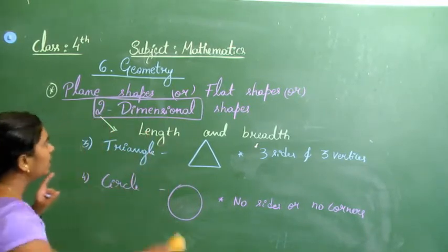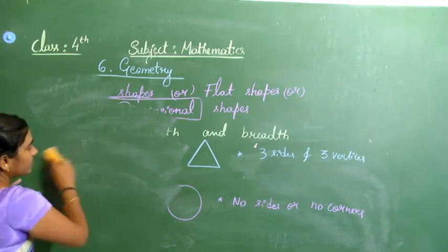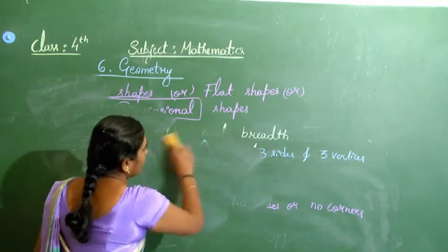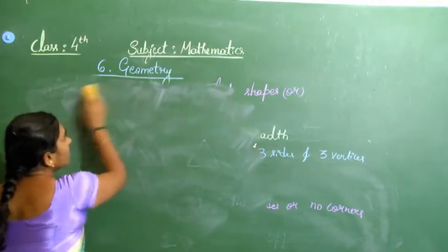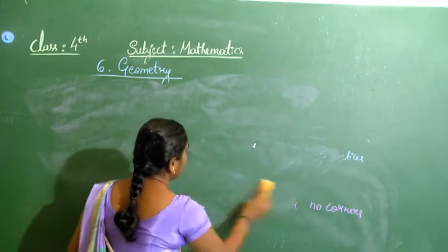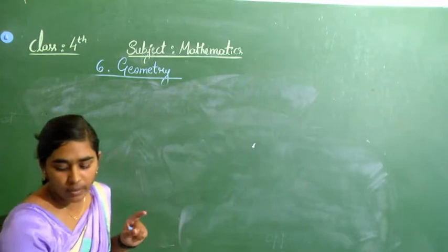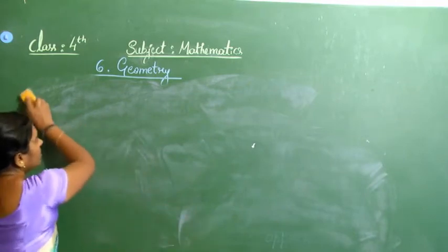Now coming to the other type of shapes. What are they? One more type of shapes is there. Which are those?